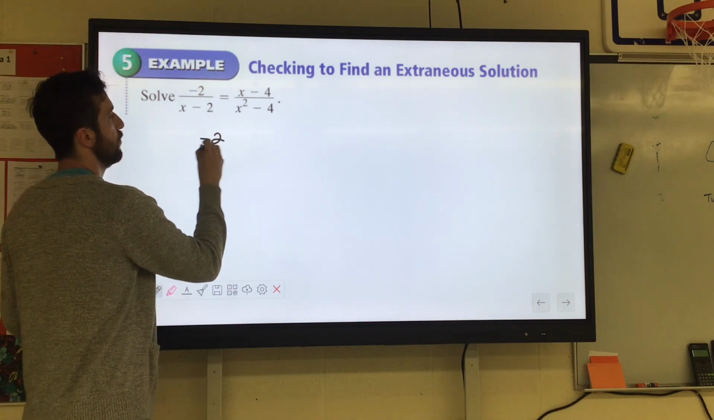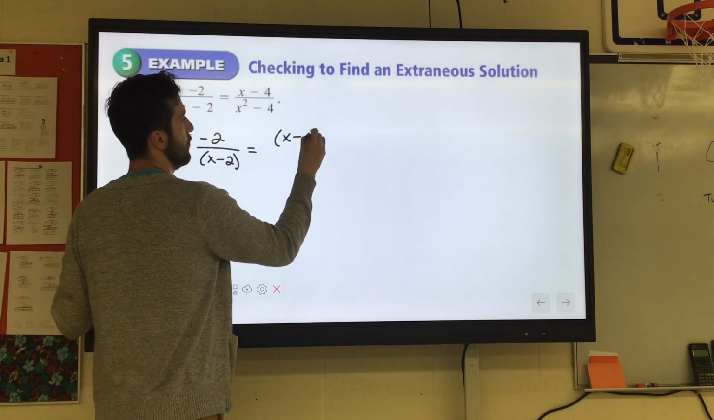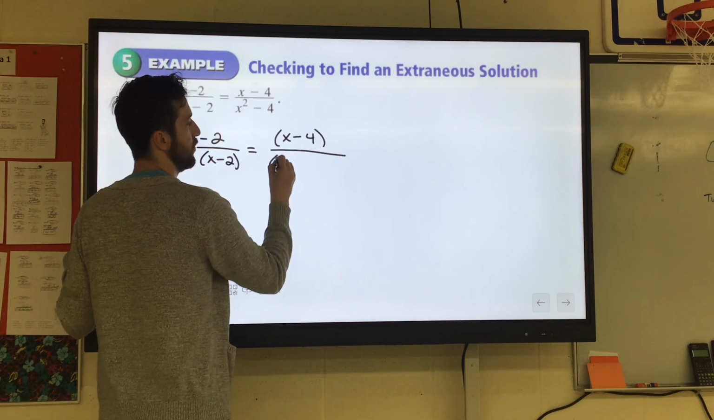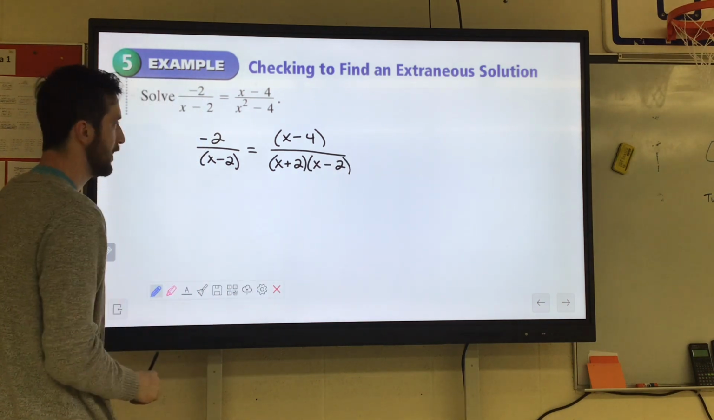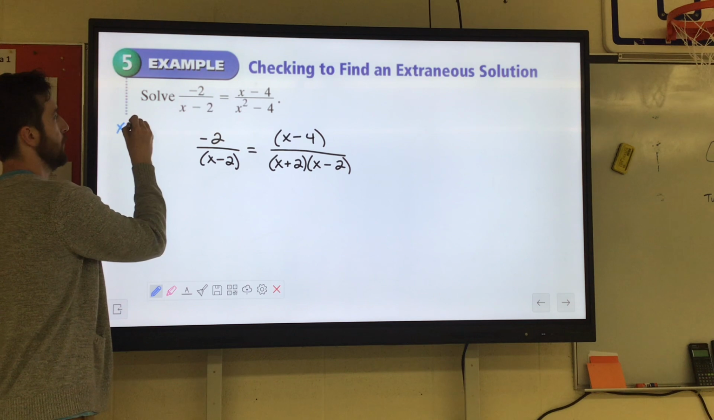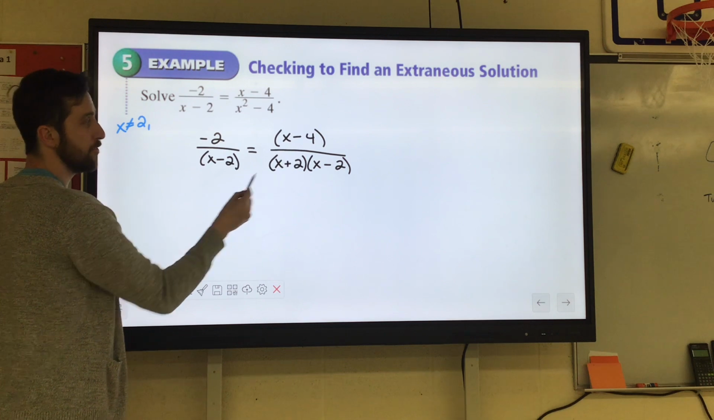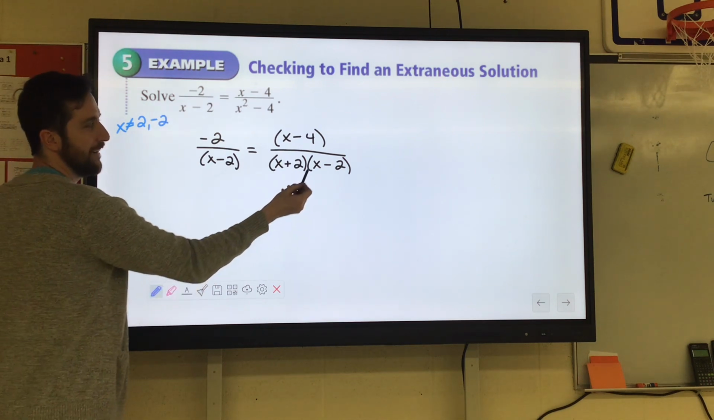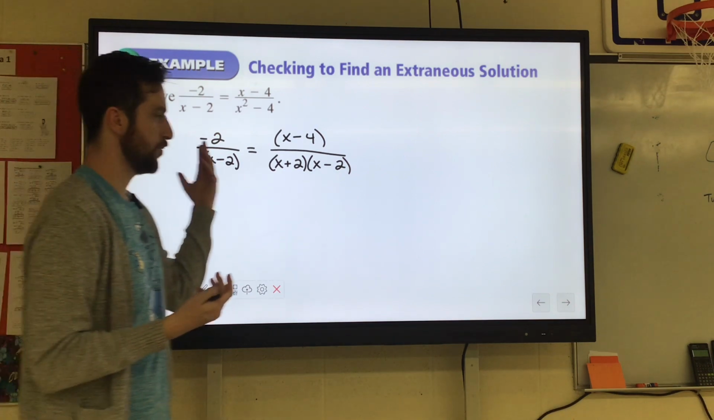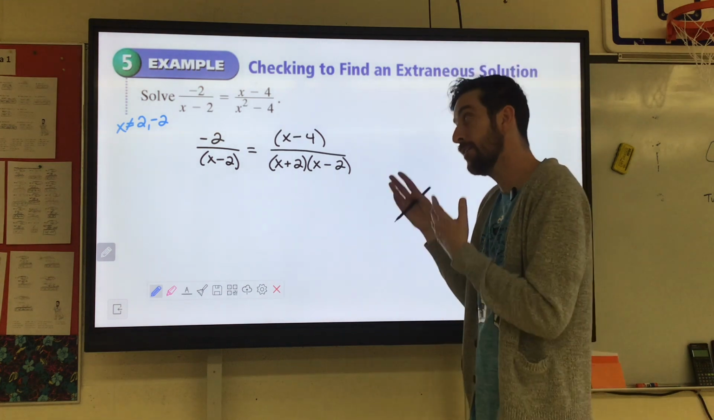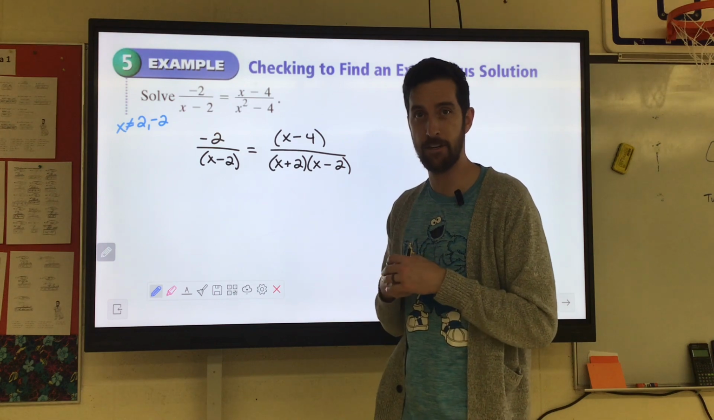So negative 2 over x minus 2 equals x minus 4 over x squared minus 4, which would factor to x plus 2 times x minus 2. Now, if I'm getting my excluded values, I look in the denominator. X minus 2 means x could not equal positive 2. X plus 2 means x could not equal negative 2. And then x minus 2 would be positive 2 again. You don't need to list it twice. What we were doing is we were cross-multiplying.